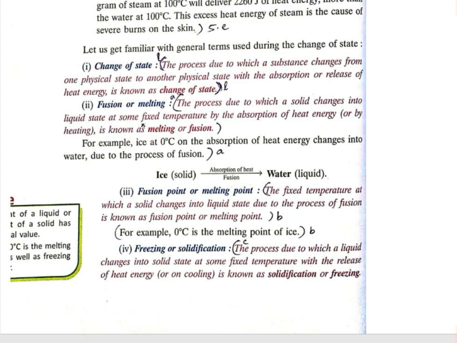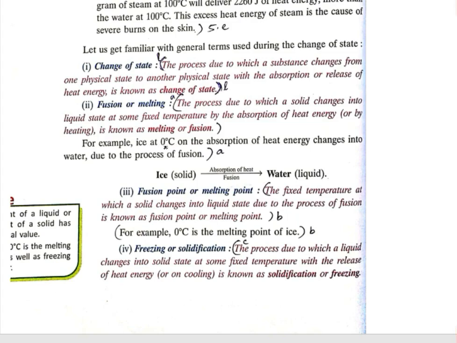Fusion or melting. What is fusion or melting? It is the process by which a solid changes into liquid state at some fixed temperature by absorption of heat energy, and is known as melting or fusion. When a solid changes into liquid at a fixed temperature due to the absorption of heat energy, that is known as fusion, or we can say melting.